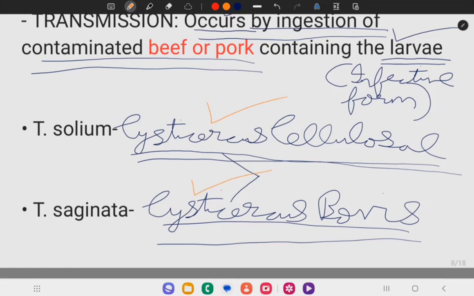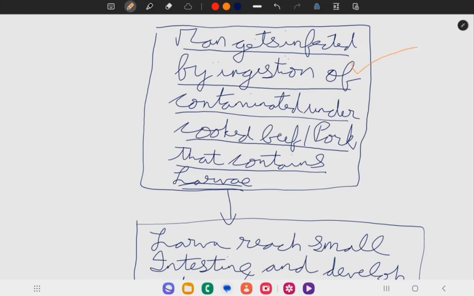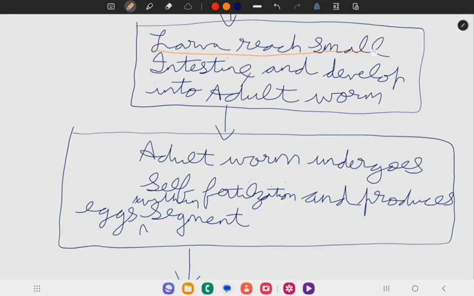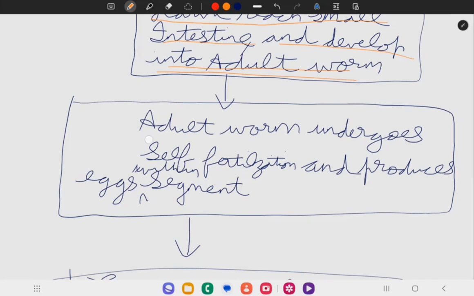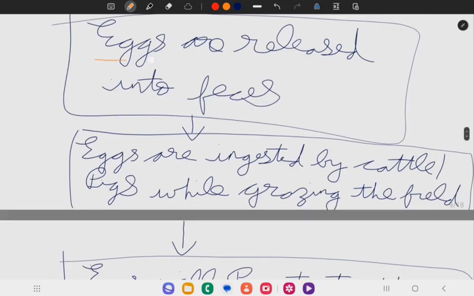Man gets infected by ingestion of contaminated undercooked beef or pork that contains the larva. This larva reaches the small intestine and develops into an adult worm. The adult worm undergoes self-fertilization and produces eggs within segments, and these eggs are released into feces and ingested by cattle or pigs while grazing in the field.